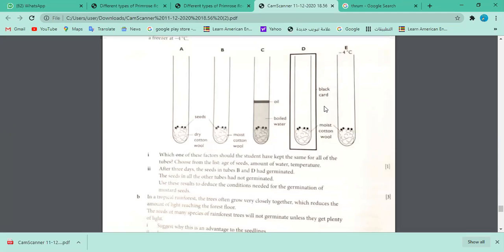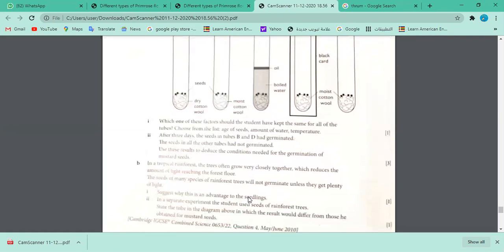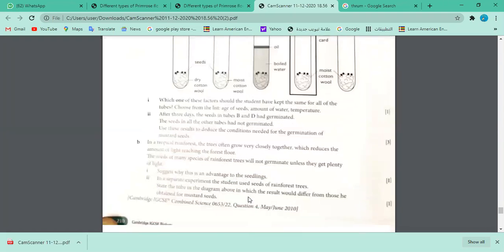The sunlight that we need is maybe for the temperature, but this is showing another piece of extra information: temperature, light, and moisture content. The quality of the seed was the same. Here the quality is somehow damaged because you have boiling water, right? So what is your conclusion here? Moisture is needed, proper temperature is needed, okay? And the quality of the seed. What about part B?